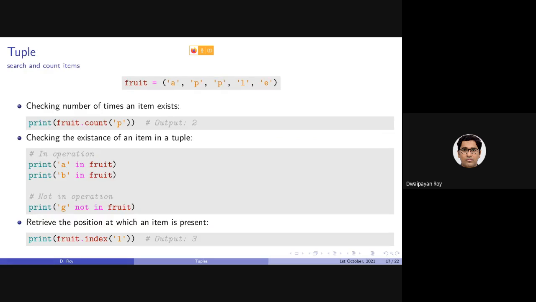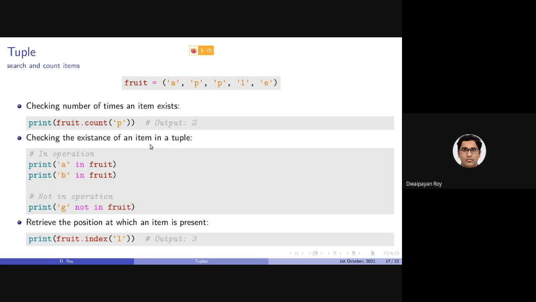Now, if I want to search or count the number of occurrences of certain elements in a tuple, how can we do that? To search, we can of course use the membership operator, and to count the number of occurrences, similar to the list, we can use the count function.